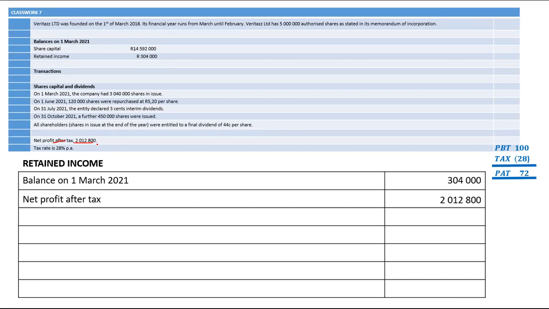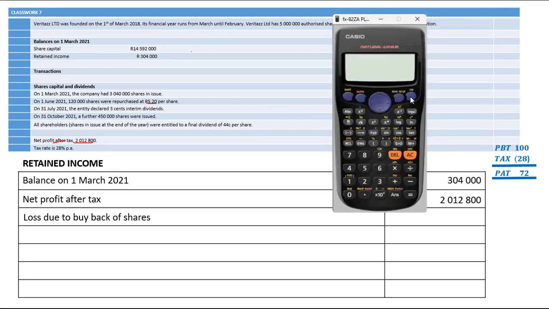Let me just go to the buyback of shares. How many shares were bought back? It is 120,000. They were bought back at 5 Rand 20. But what was the average price per share? The average price was 4.8.